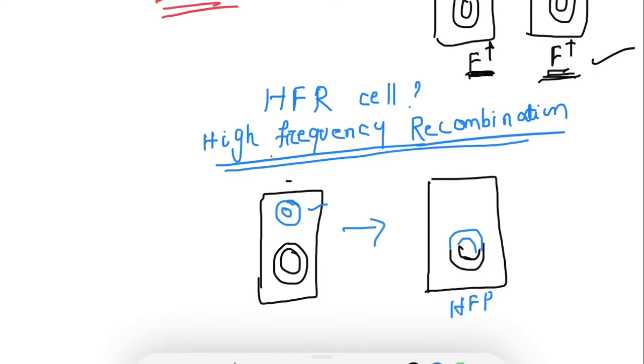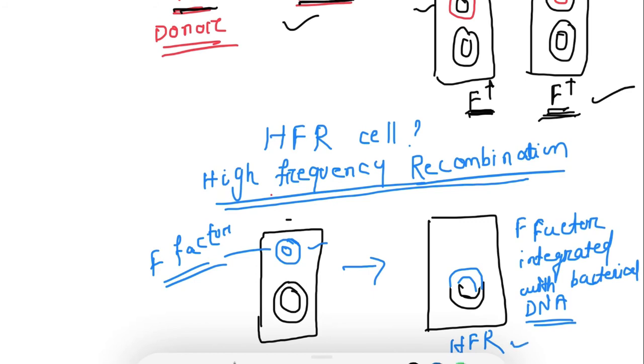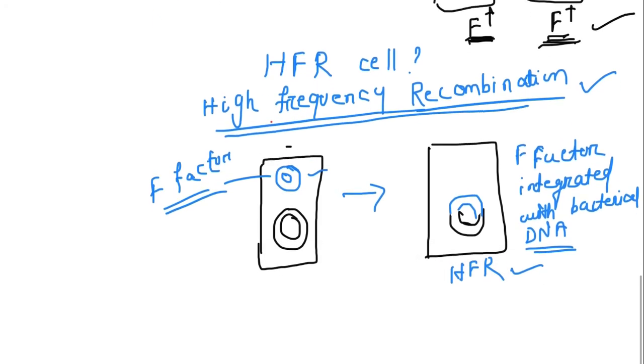So this is known as the HFR bacteria. Okay, got it?